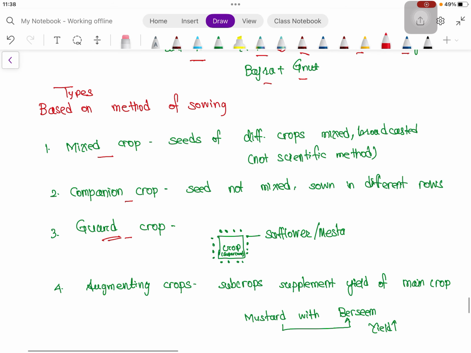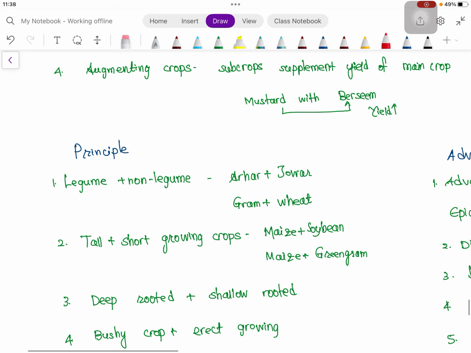Then coming to the principles of mixed cropping: if we are taking one crop legume, then another should be non-legume, because there should be minimum competition. As we know, in case of arhar and jowar, arhar has a taproot system and it goes deeper, and in case of jowar there is a fibrous root system and it is shallow.